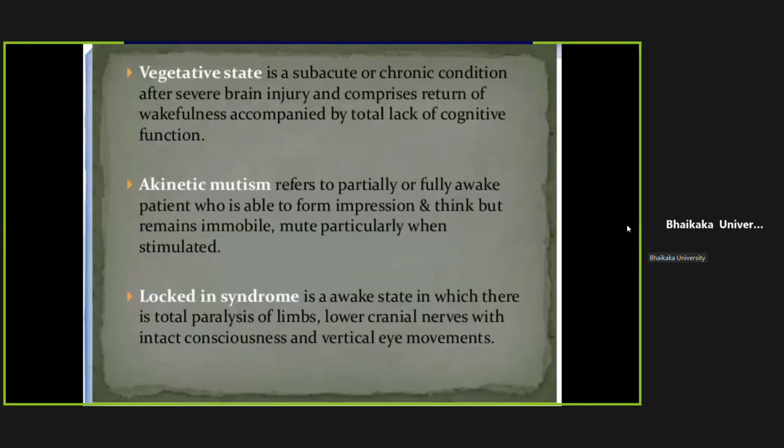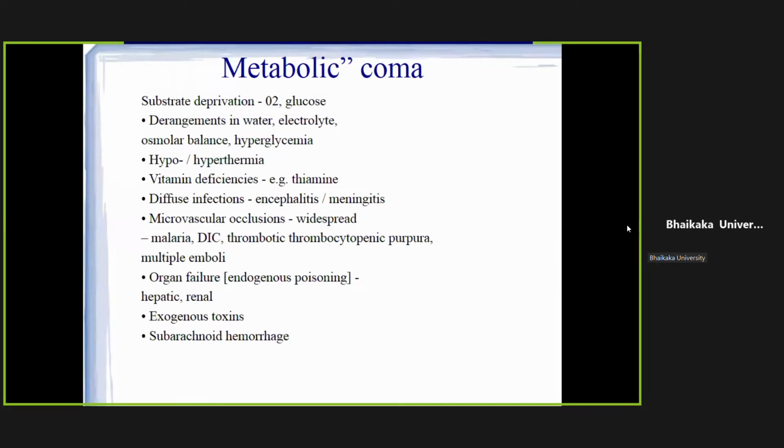Now, there are structural causes of coma: large hemorrhage, large tumor, infection. But there are a few causes where the brain would be normal, but because of some other, secondary causes, there would be coma. And once you remove those causes, the patient would regain consciousness. These are known as metabolic coma, which is usually reversible, where signs would be bilateral.